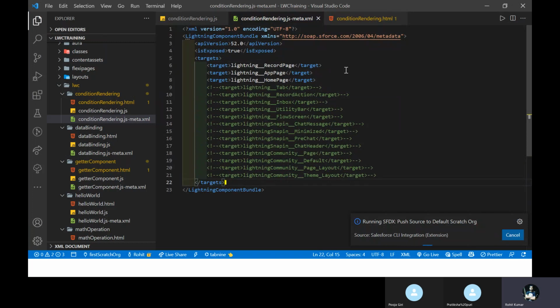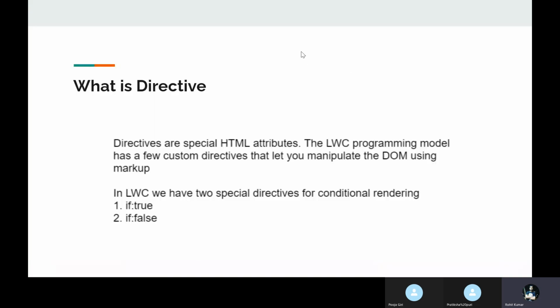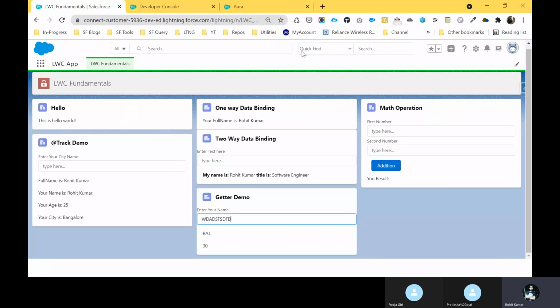After some time you can see my component successfully deployed. Now it's time to check whether this component is working or not. Just click the gear icon and edit the page.